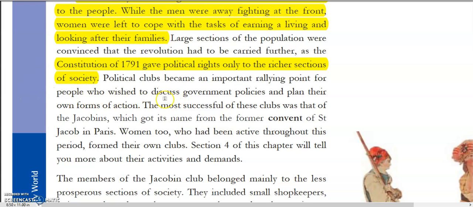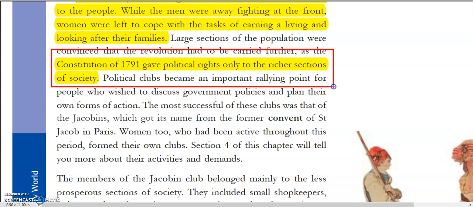See why we are saying that the situation was not better, because after the Constitution of 1791, the situation was not better because this constitution was giving political rights only to the richer section. So this is very important. Only the richer section was given all the rights, and that's why the lower strata of the third estate were not very happy about it.